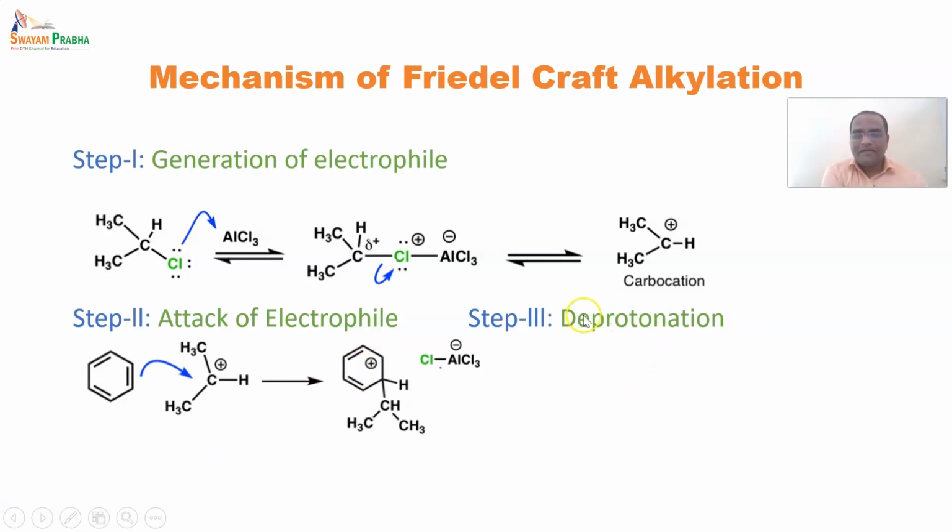And in the third step, that is deprotonation. Deprotonation means, similar to before, that the electrons of the hydrogen are shifted towards the carbon, and the hydrogen is carried away by chlorine.